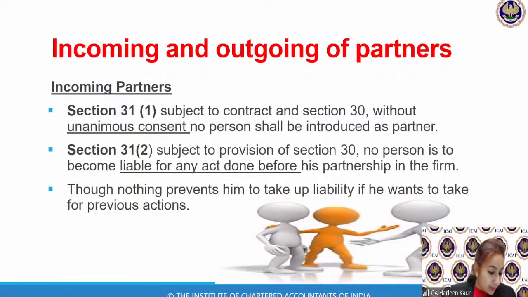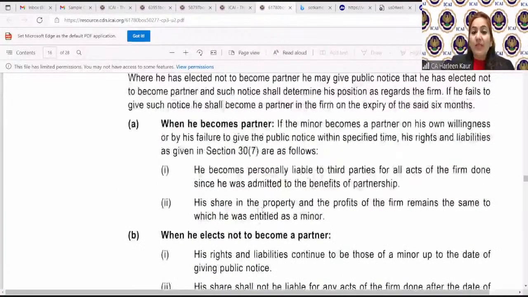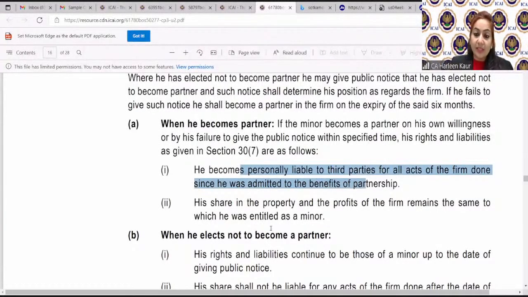Hira Hussain, you simply have to understand that by giving a notice. Okay, children, let's go to the minor act once again, as many of you are still sailing in some of the other problems in between. So please pay attention once again. When we say that the minor becomes personally liable, this is for all the acts of the firm done since the date he joined.